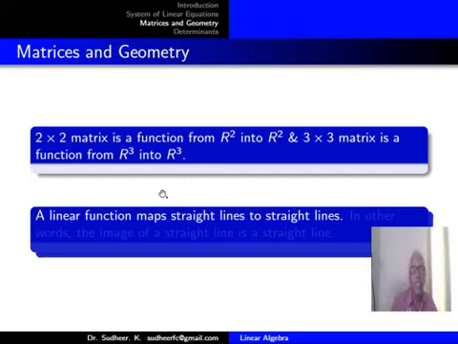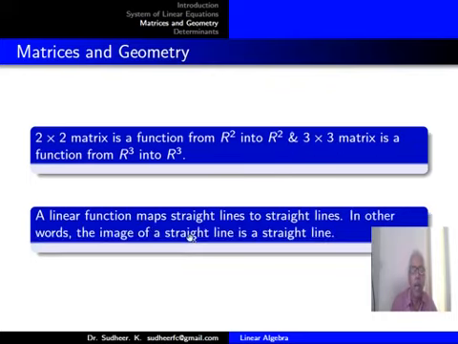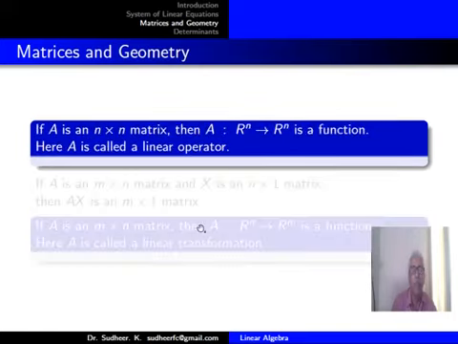We will formally write it soon. A 2 by 2 matrix is a function from R2 into R2, and a 3 by 3 matrix is a function from R3 into R3. A linear function maps straight lines to straight lines. In other words, the image of a straight line is a straight line. So that's why the word linear comes. The geometrical term linear is used because of this property.